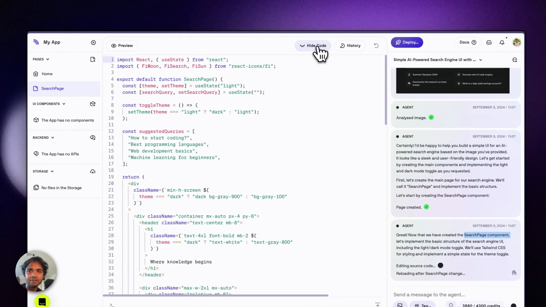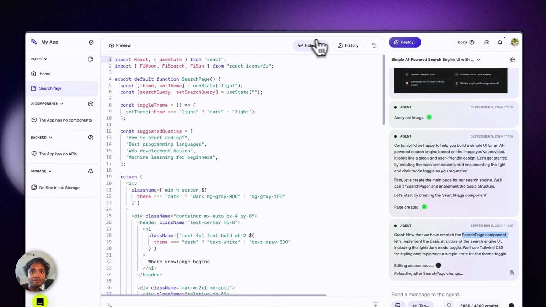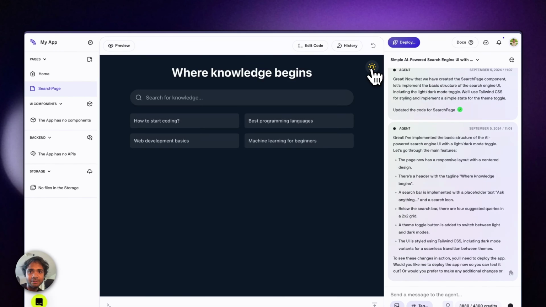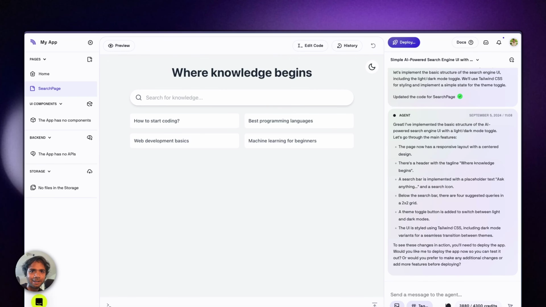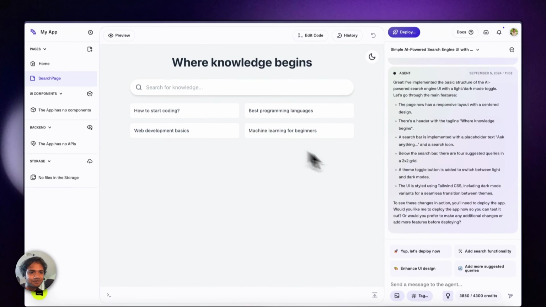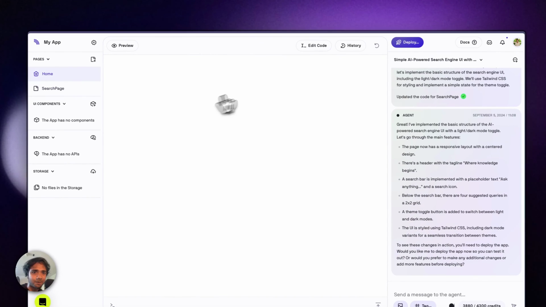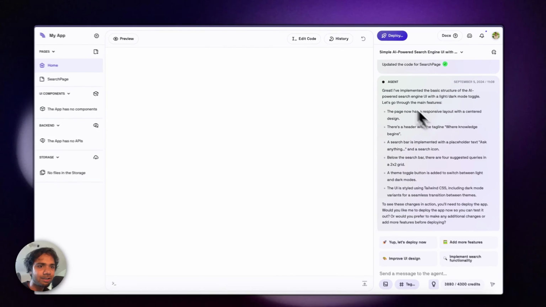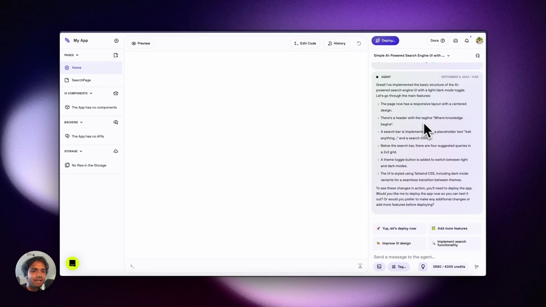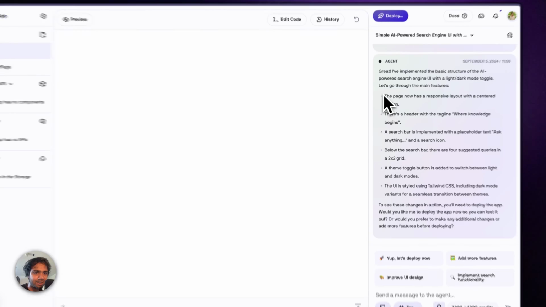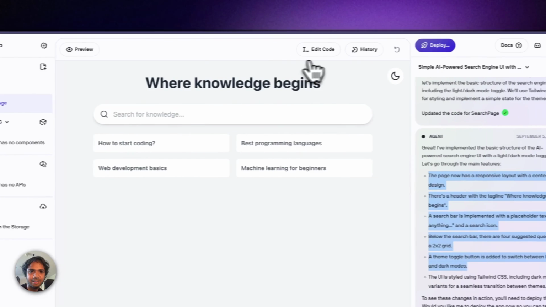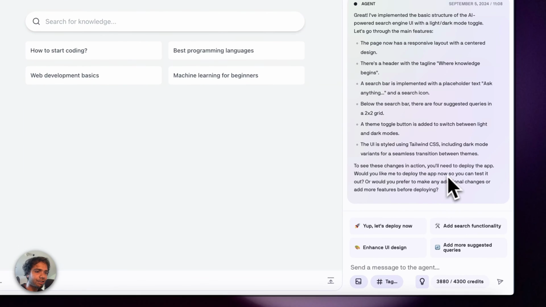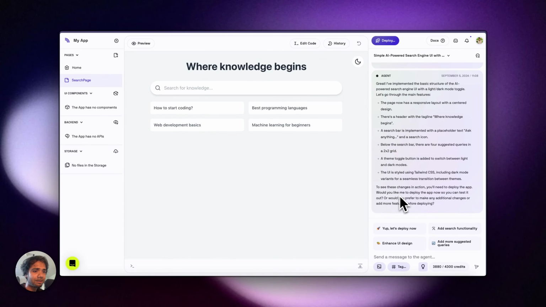And if you see, there is no code, or yeah, we have a lot of code now already. It's still not rendered here, but we're waiting for it. And tada, we have something already. It looks pretty cool, right? This is super cool. So this was the home page where we don't see anything, but it created a new page, which is called search page. And now it tells me in summary what it has created, as we already see here. It says that to see these changes in action, you will need to deploy the app. Would you like me to deploy the app now so you can test it?